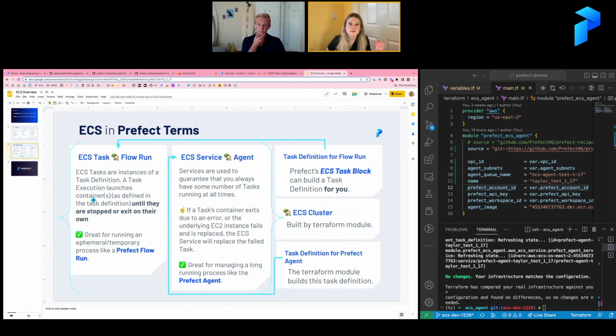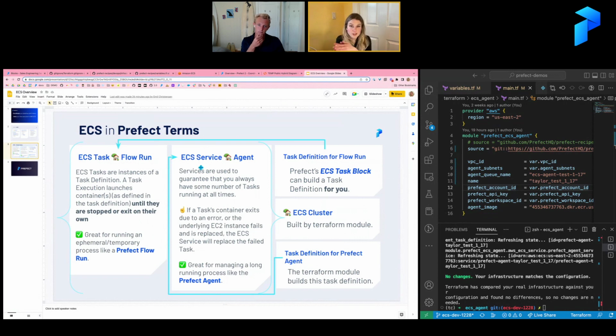If maybe my EC2 instance goes down and I get another one brought up, ECS will restart that container because it's a service and ECS knows it's supposed to be continuously running. So the way that we can think of this in terms of Prefect is that an ECS service is perfect for the Prefect agent, and ECS task executions are perfect for your flow runs.